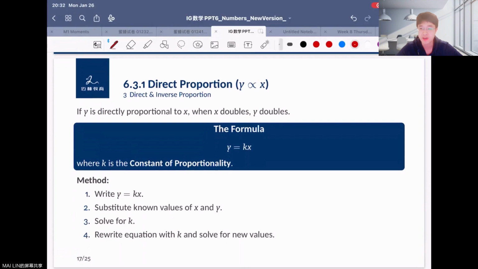Okay, so here's an example for you. Here, we are using the symbol to represent direct proportion. Maybe here you can find the formula y equals kx. I guess you're not very familiar with this formula, because many times you're not very familiar with the y-axis. But I'll give you an example in our daily life, which can help you understand better about